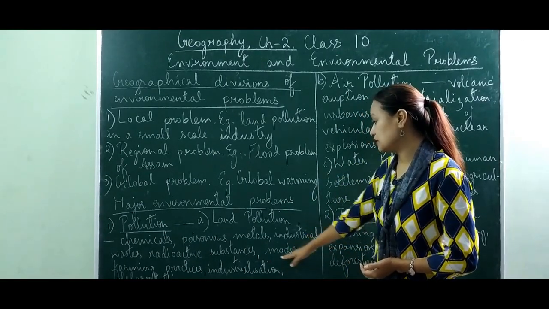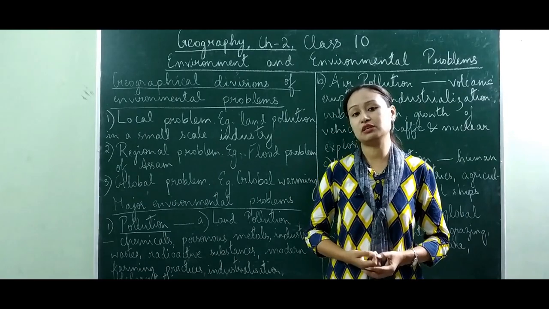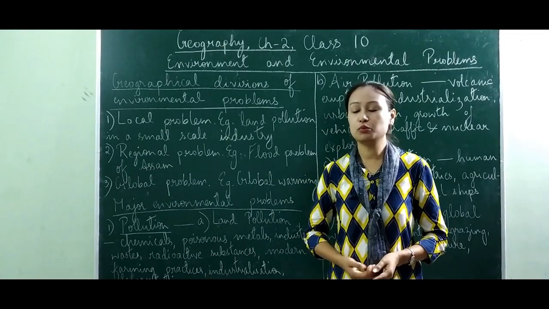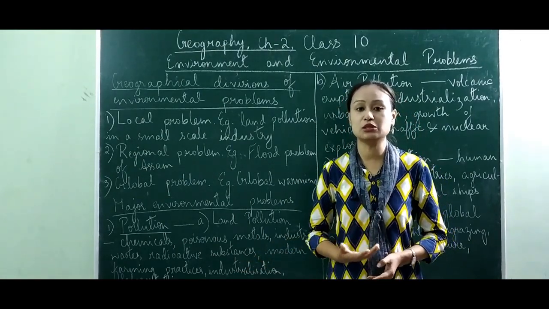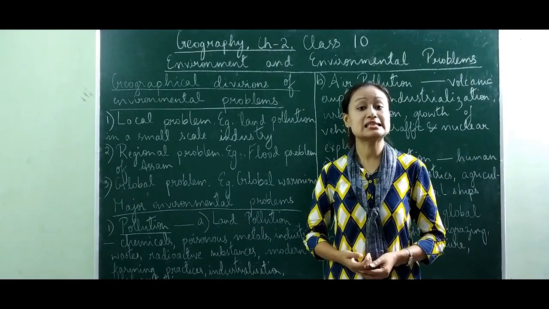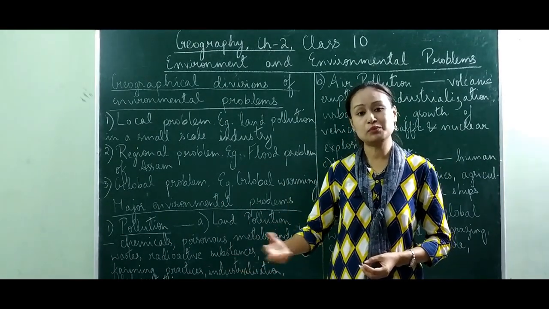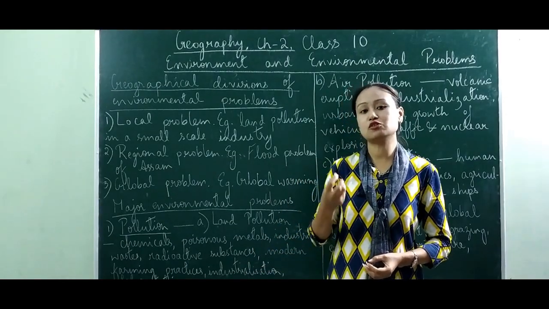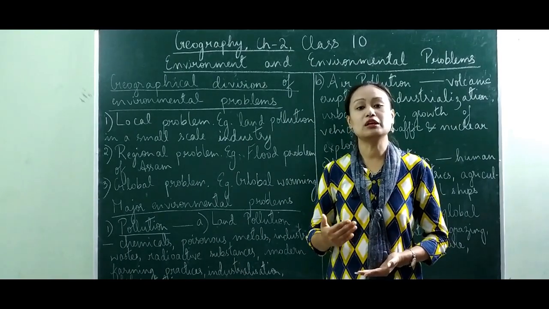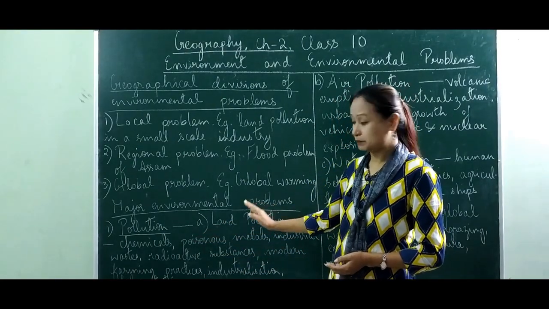Now next is modern farming practices. Today we see that agriculture is improving. The techniques which we are using in agriculture are also improving. Apart from the technology, we will most importantly talk about the chemicals which are used to carry out these modern farming practices. These are the insecticides, chemical fertilizers and weedicides which we use on the soil. When we spray them on the soil, the natural nutrients or minerals of the soil are affected, and as a result the fertility of the soil is also affected. So this will be leading to the pollution of the land.